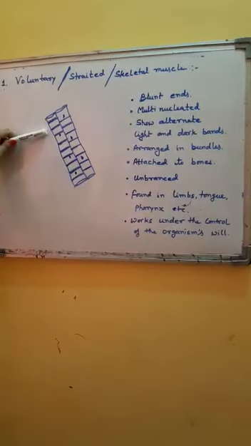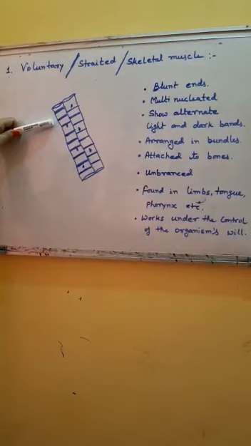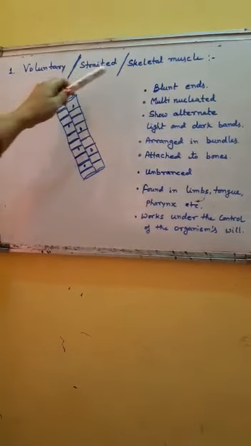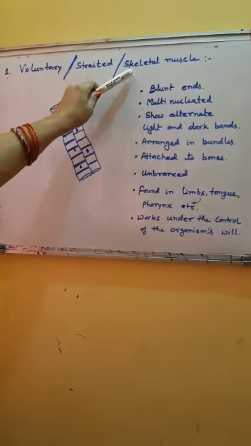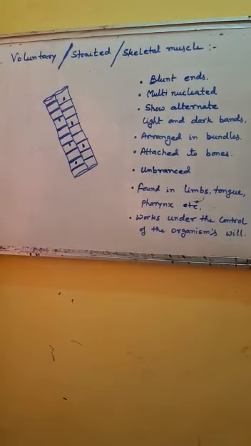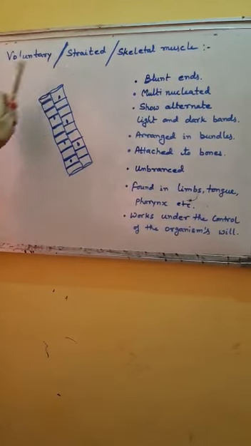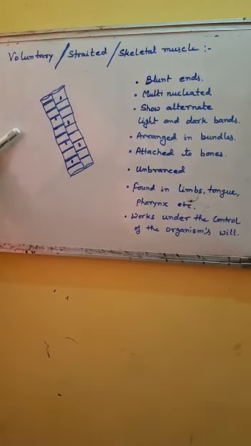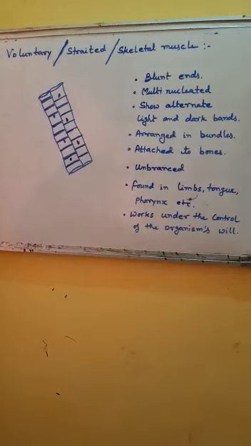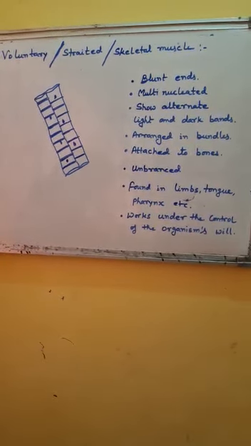So these are present in the limb area, in the hand, legs, and there it is attached with the bones of those muscles. So that's why these are also called skeletal muscles. So these three names refer to a single muscle: voluntary, striated or skeletal muscles. It forms more than 80% of the soft tissue in a vertebrate body.